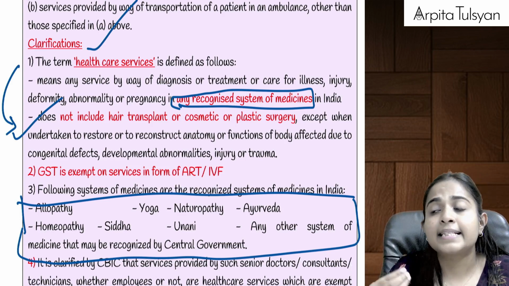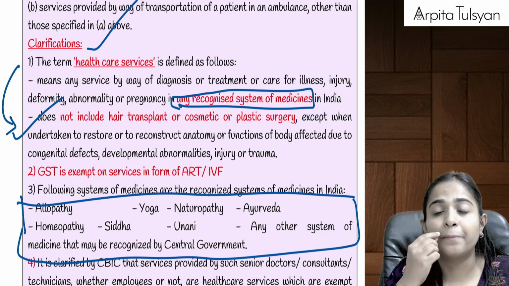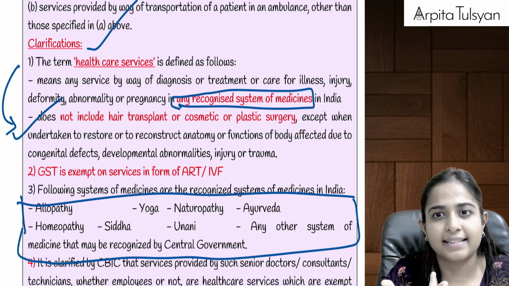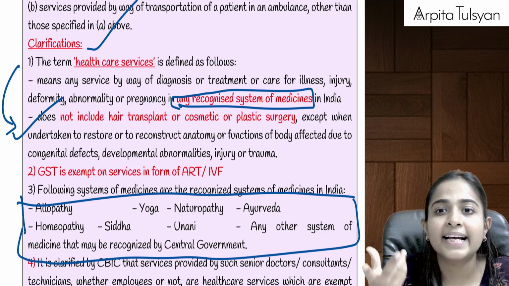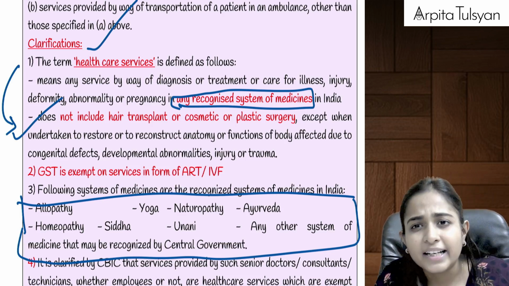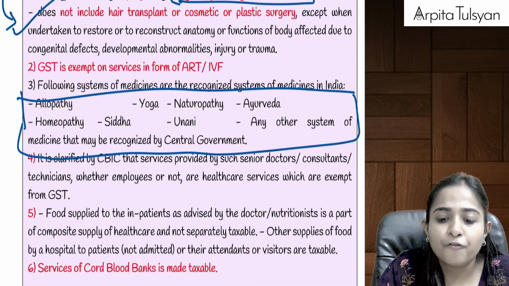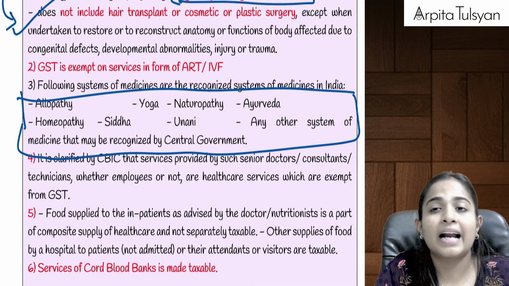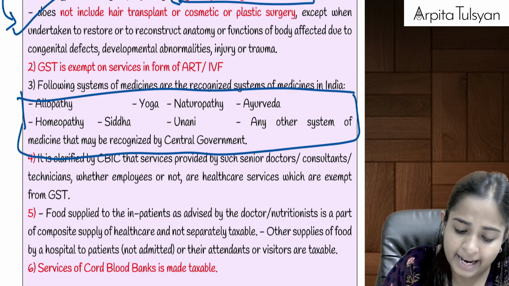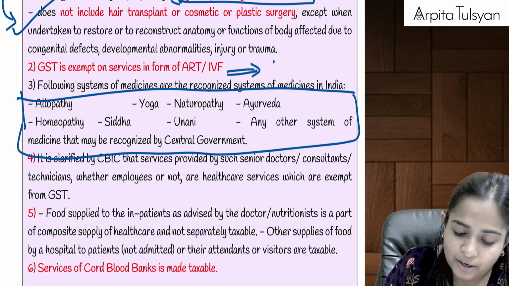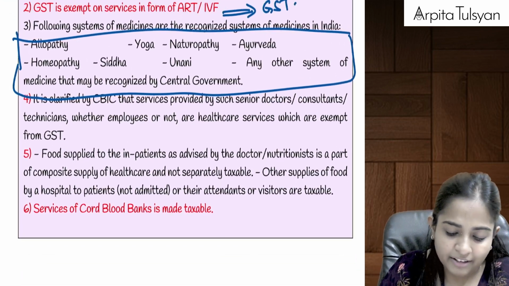Let's say a newborn baby is born, and at the time of birth itself that child is having some defects, and for that they are doing some plastic surgery. So that is not done for fashion, that will be exempted from GST. Similarly for pregnancy, there are IVF treatments, then ART treatments, etc., even that will be exempted from GST, because that you are not doing for fashion, that you are doing out of health. So even that will be exempted from GST.